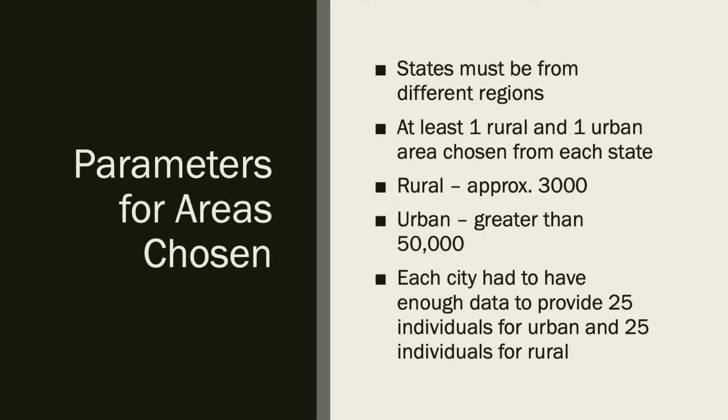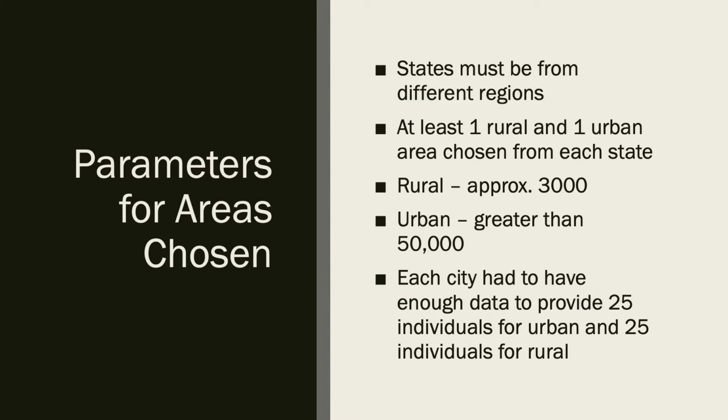We decided to use states from different regions in America to include a wide variety of regional differences. We will use one urban and one rural area from each state. Based on census categorization of rural and urban, we decided that anything around 3,000 people in a community is considered rural, and anything greater than 5,000 is considered urban.